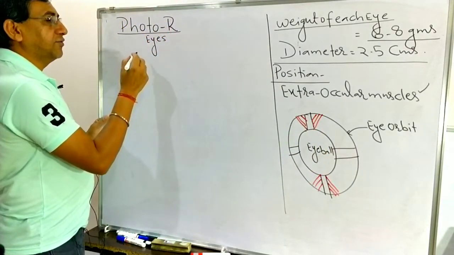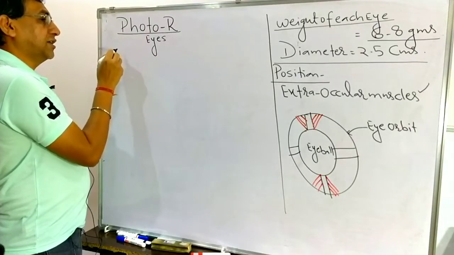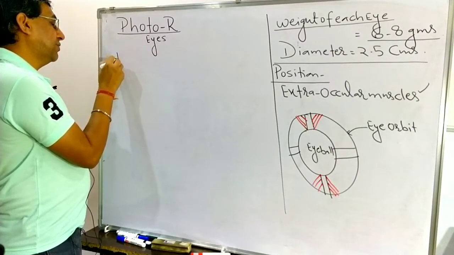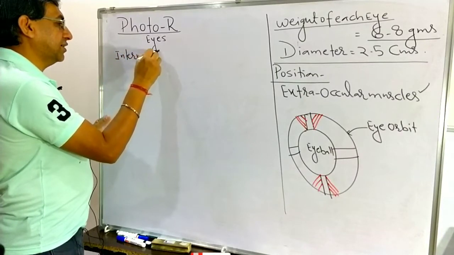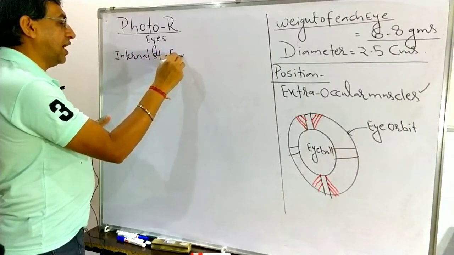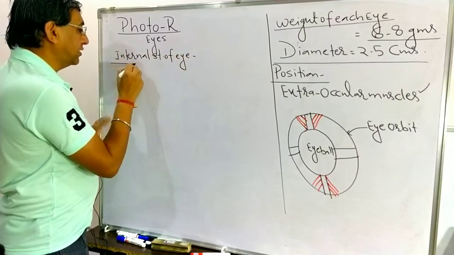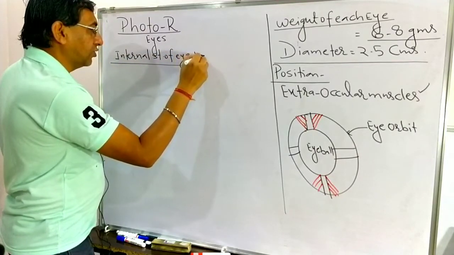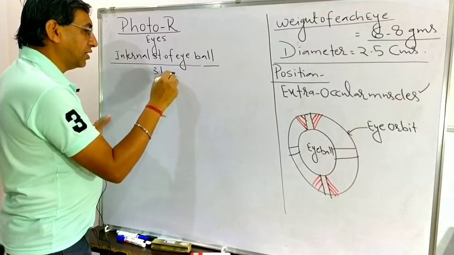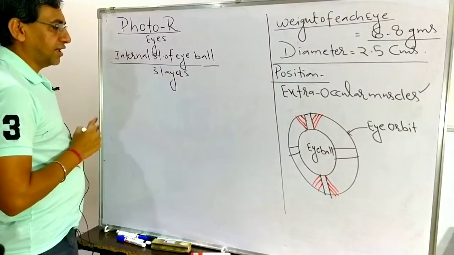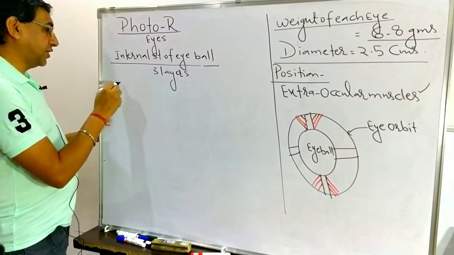Now, when we talk about the internal structure of the eyeball, the eyeball is made up of 3 layers.